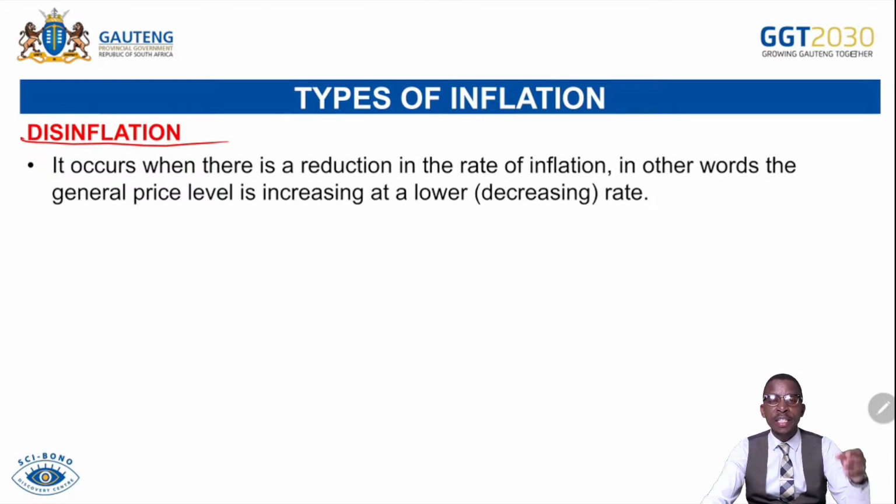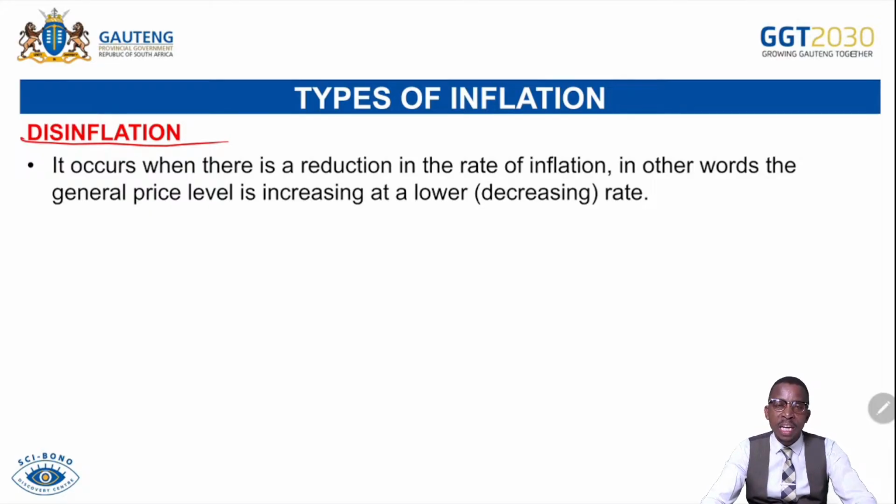For instance, in 2023, inflation increased from 6% to 7.4%. But in 2024, inflation increased from 7.4% to 7.6%. You can see that inflation indeed is increasing, but it increased by 0.2% compared to the previous year, where it increased by 0.4%. Then we call that one a disinflation.